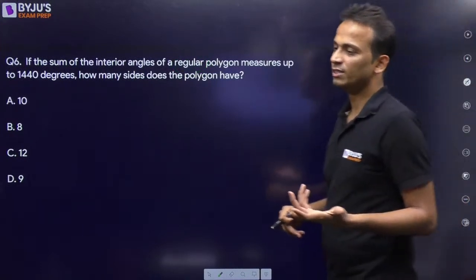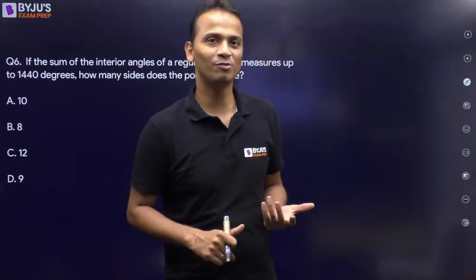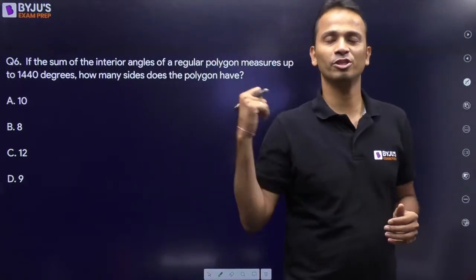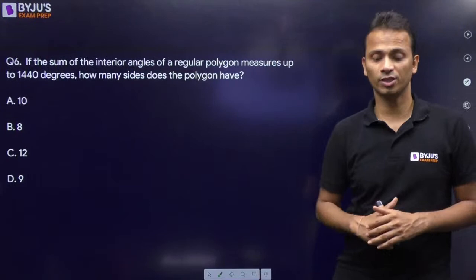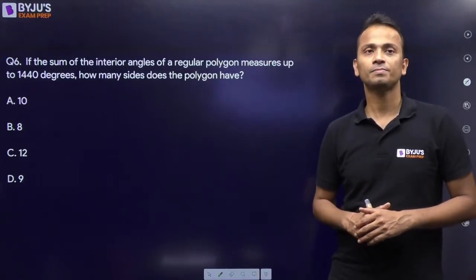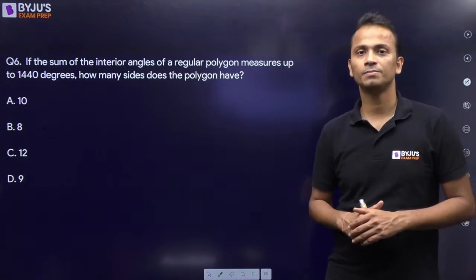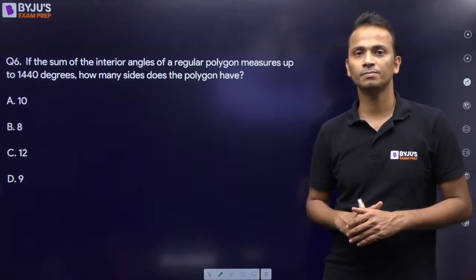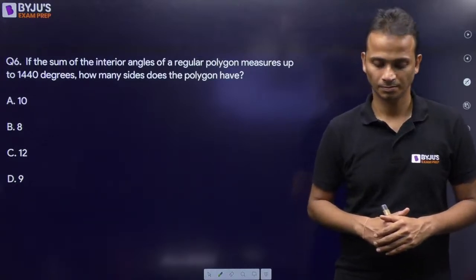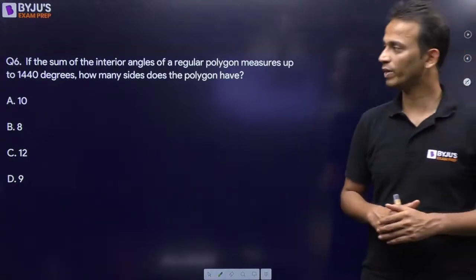The sum of all the interior angles is given. You have the direct formula for this. Quickly give me an answer for this question. You have less than 30 seconds for this. Quickly.